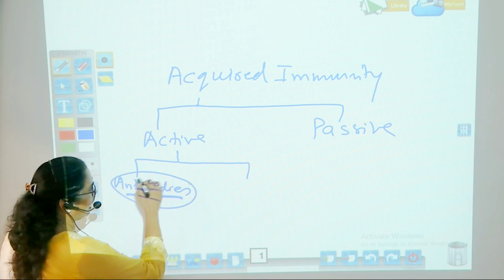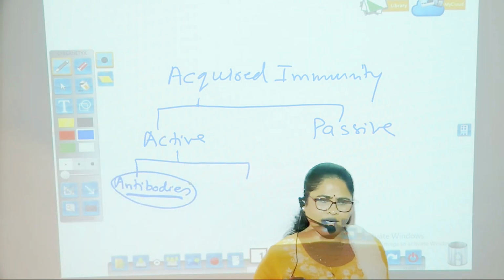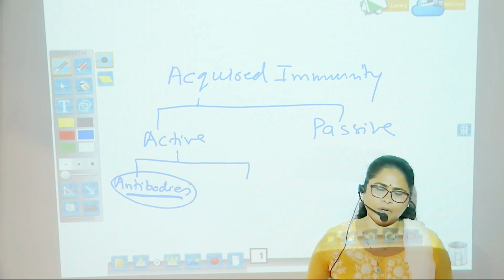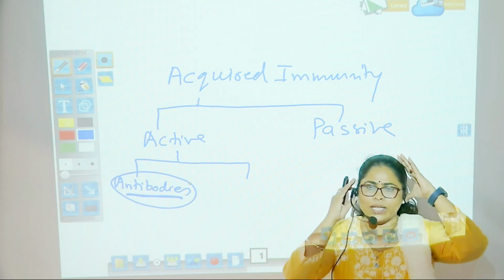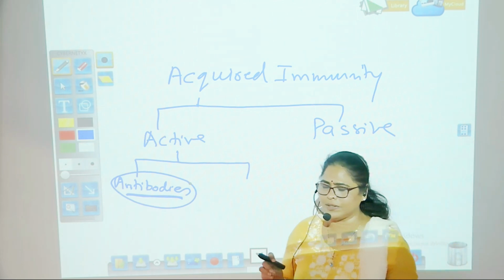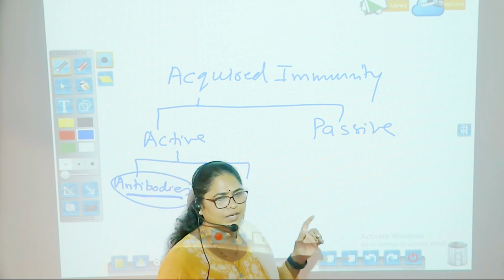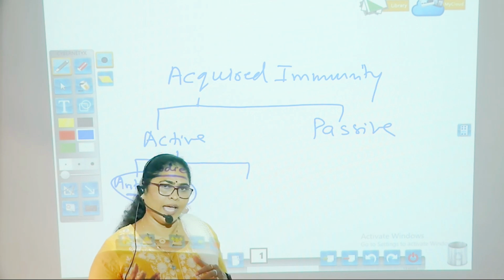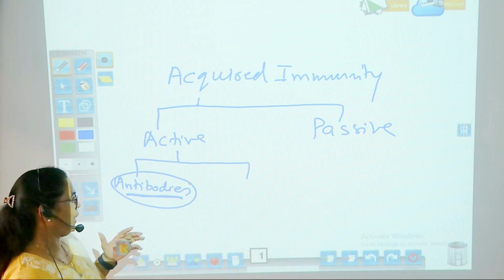How? I'll give you an example of chickenpox. Everybody knows about chickenpox, that when you are exposed to the virus of chickenpox, you will develop certain symptoms, certain boils, and then slowly you will heal of that particular disease or infection. So once you are naturally exposed to this kind of virus, your body develops an antibody against it, and then slowly you get better and you get well.